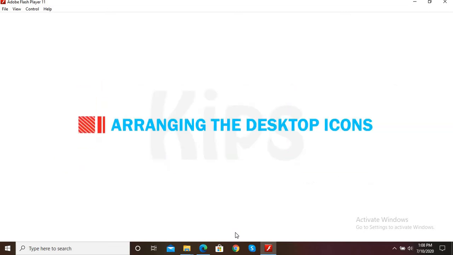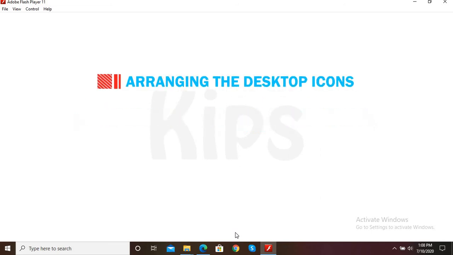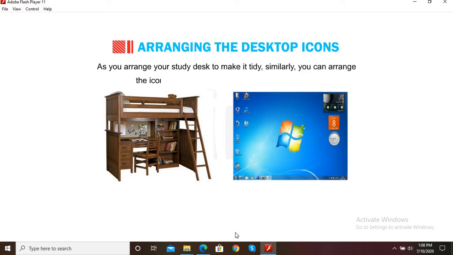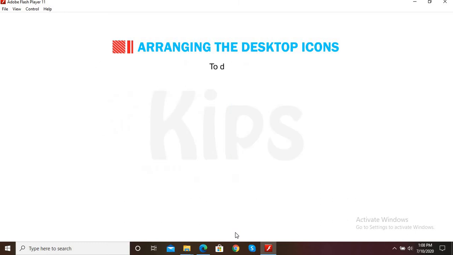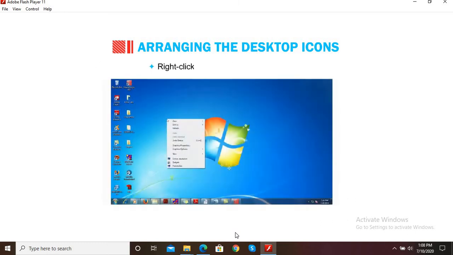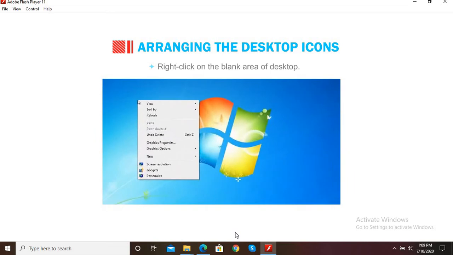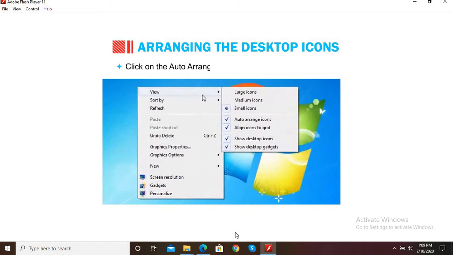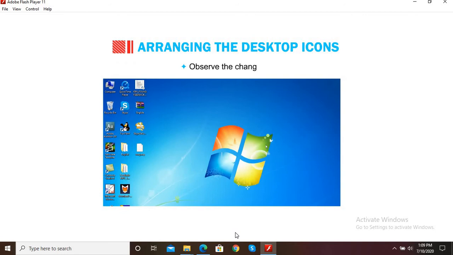Now we shall learn how to arrange the desktop icons. As you arrange your study desk to make it tidy, similarly, you can arrange the icons on the desktop to give it a better look. To do this, right-click on the blank area of desktop. You will find the list of options. Select the View option. Click on the Auto Arrange Icons option from the sub-menu. Observe the changes.